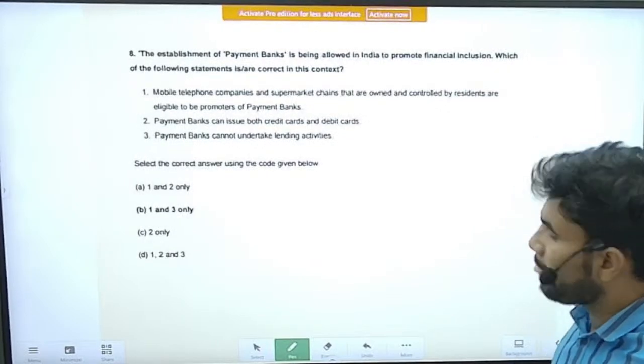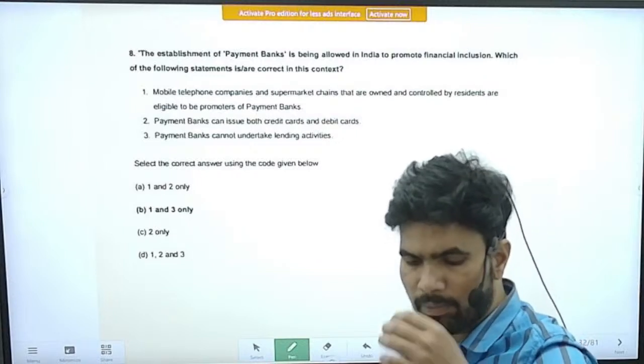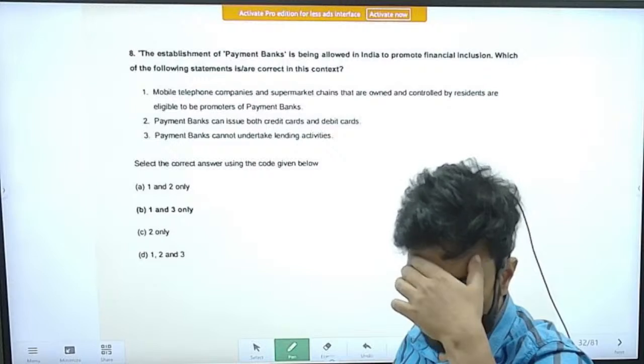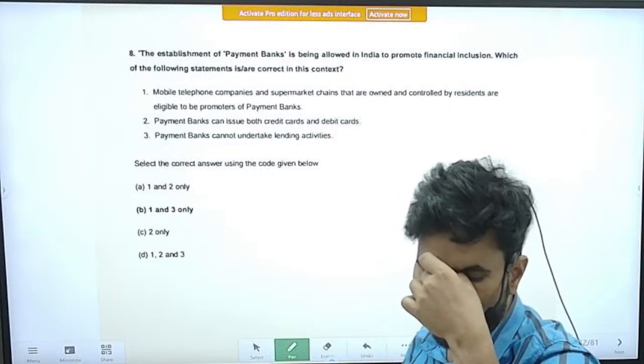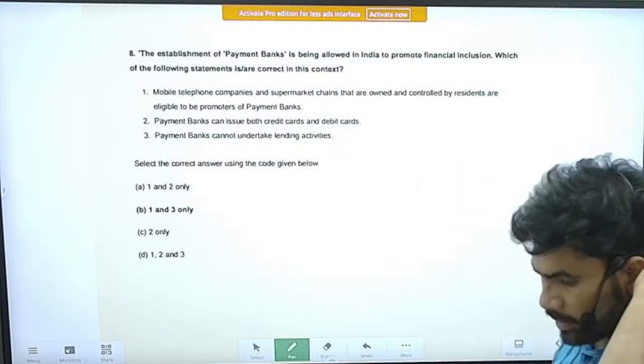Next question. All right. A question related to payment banks. The establishment of payment banks is being allowed in India to promote financial inclusion. Which of the following statements is or are correct in this context? Right. Statement 1.